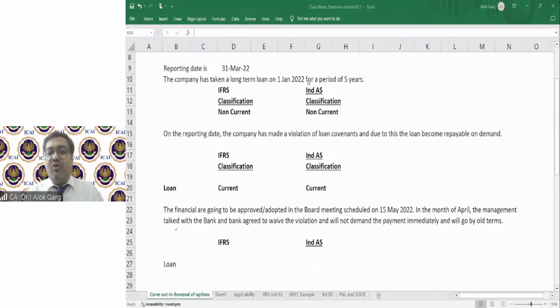So Bindu, it should not be non-current. Abrakesh, it should not be non-current because now it becomes repayable on demand. So if it becomes repayable on demand, it becomes current, right? Now, friends, on the reporting date, we all agreed earlier it was non-current, but due to this event, it becomes current, right? And friends, the financial statements of the companies are getting approved in the board meeting, right?